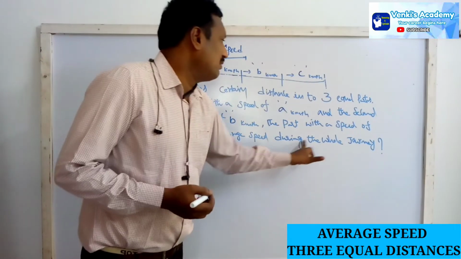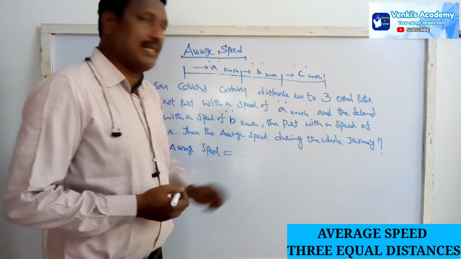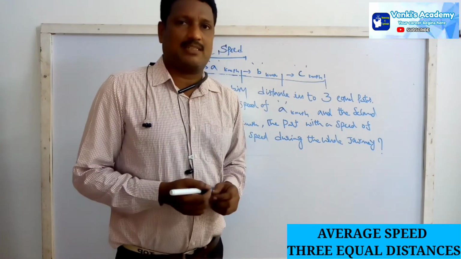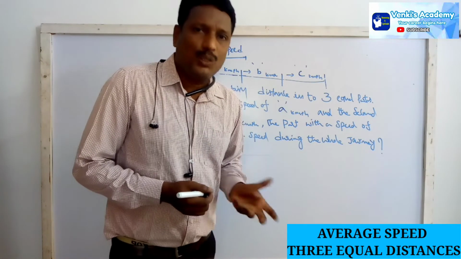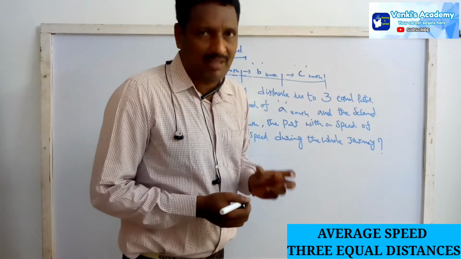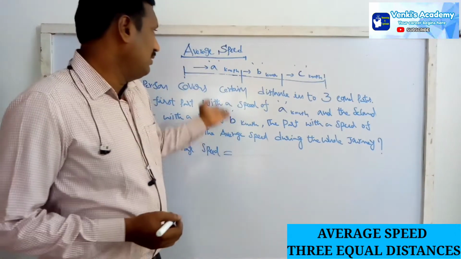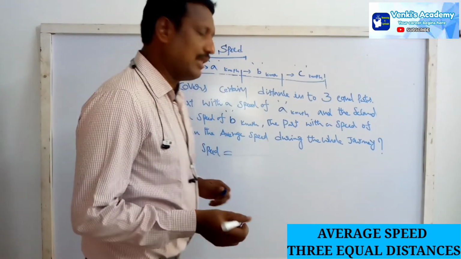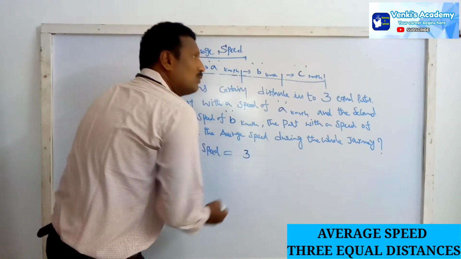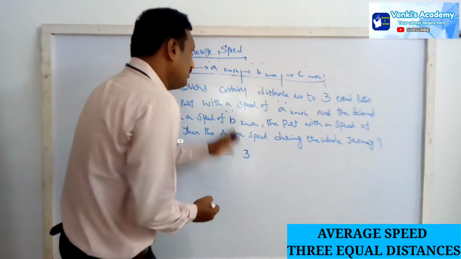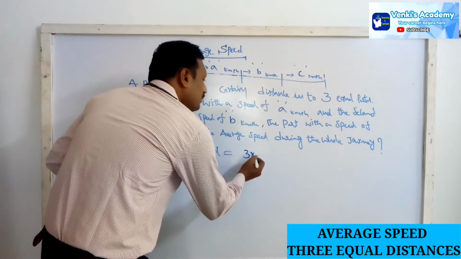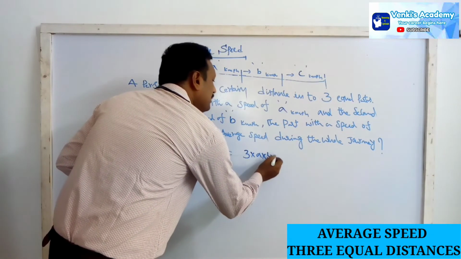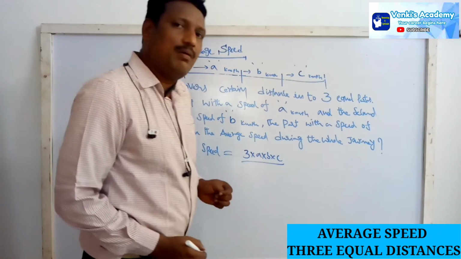Then the average speed of the whole journey is what we are asking now. Earlier we discussed that if there are two equal distances, average speed equals 2 into product of the speeds by sum of the speeds. But here there are 3 equal distances with 3 speeds. If it is 2, we use that; here it is 3, so 3 into product of their speeds, that means A into B into C by sum of their speeds.